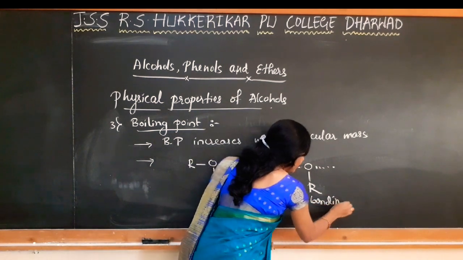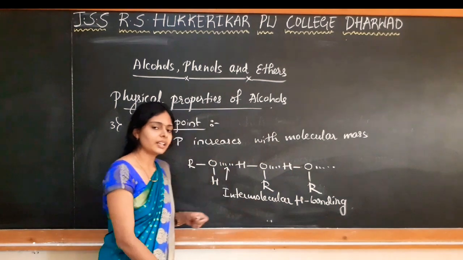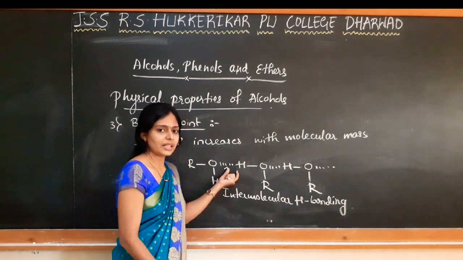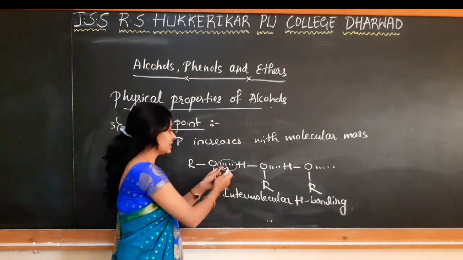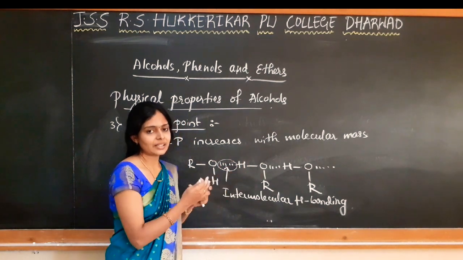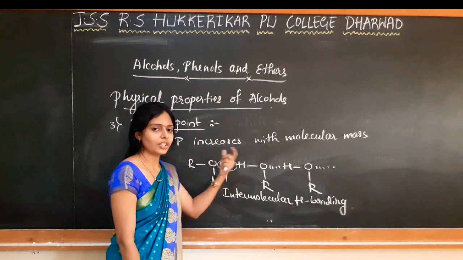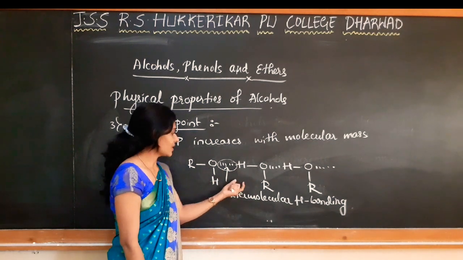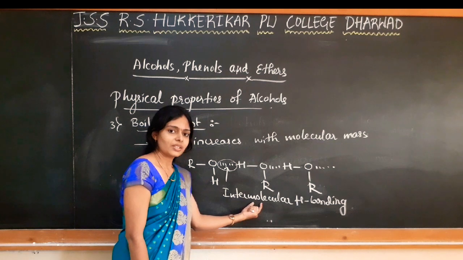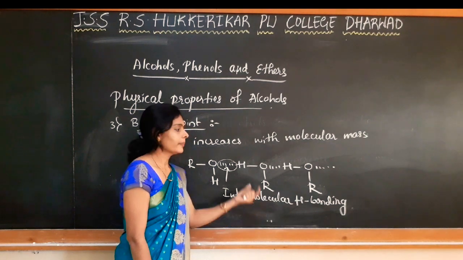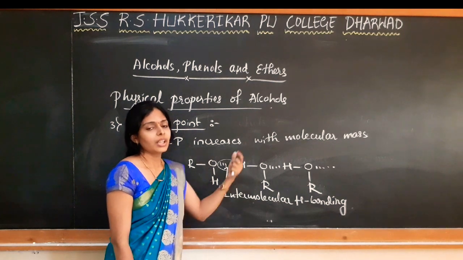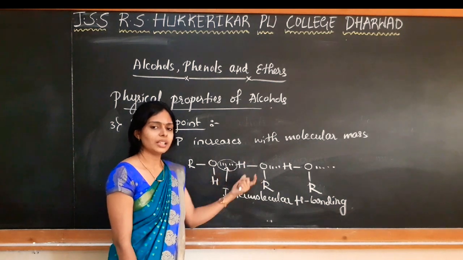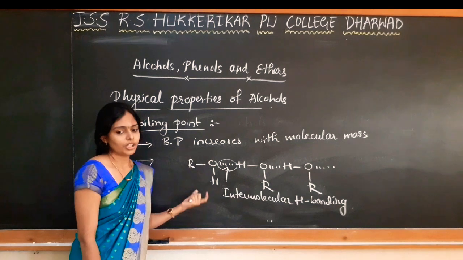What happens if hydrogen bonding is there? Whatever heat we supply is first utilized to break this bond, then later the molecules separate and convert into the vapor state. So because of intermolecular hydrogen bonding, the boiling point is higher in alcohols compared to haloalkanes, hydrocarbons or ethers of comparable molecular mass.